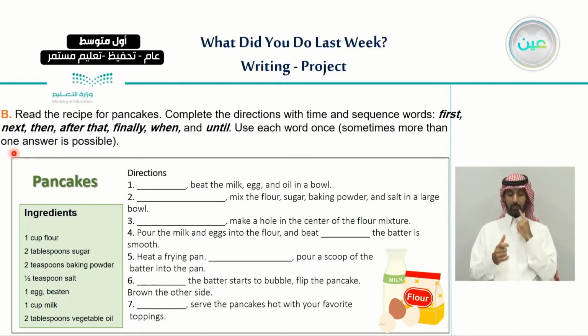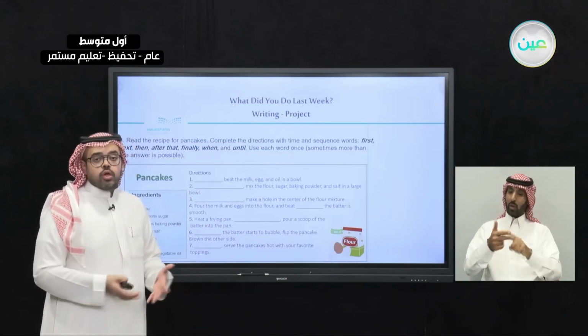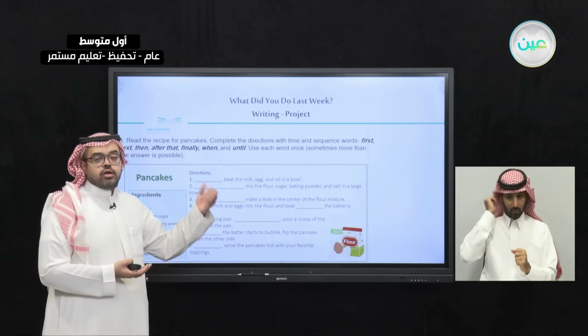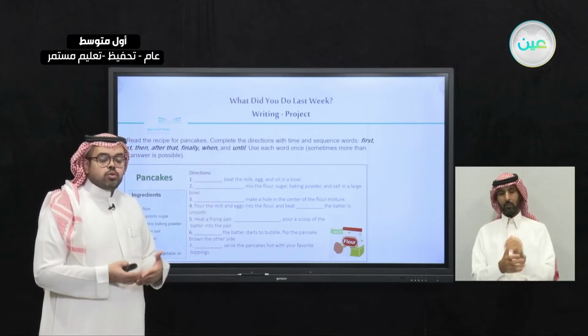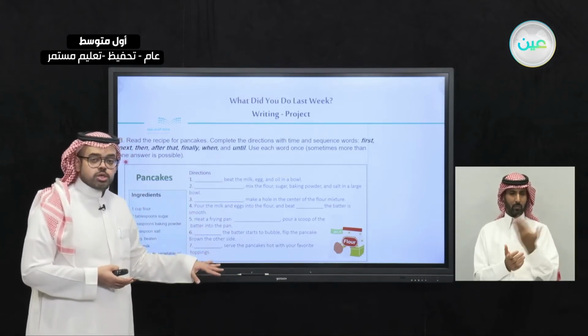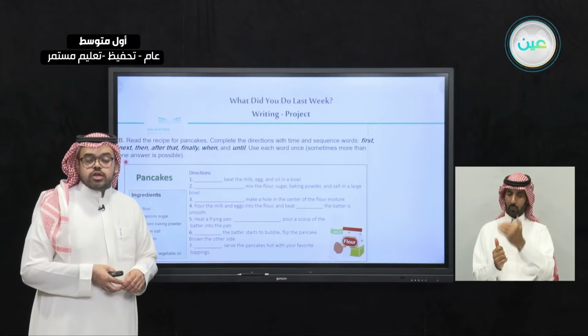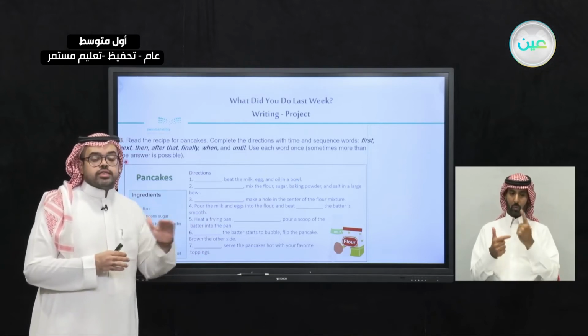Use each word once; sometimes more than one answer is possible. So we're going to use not only the sequence words but also time words such as when and until. We're going to read these directions, and as we read, we're going to put in the sequence words and the time words.